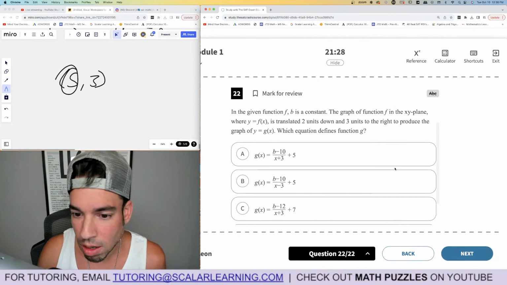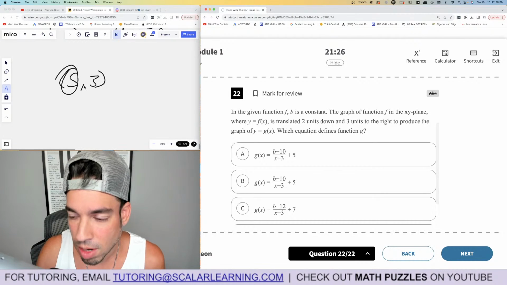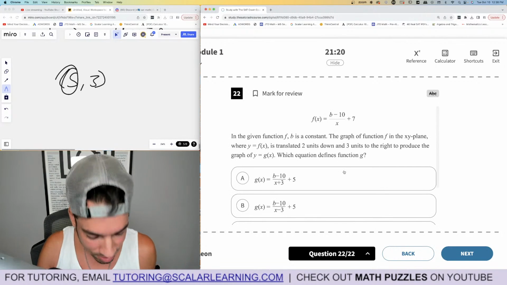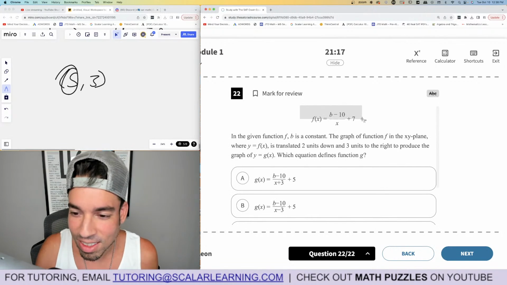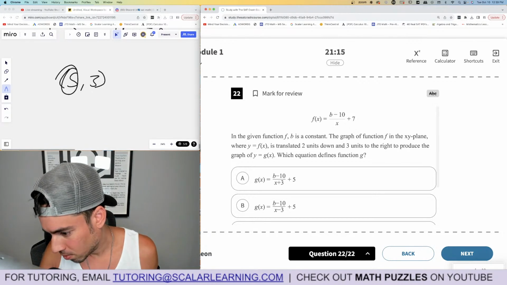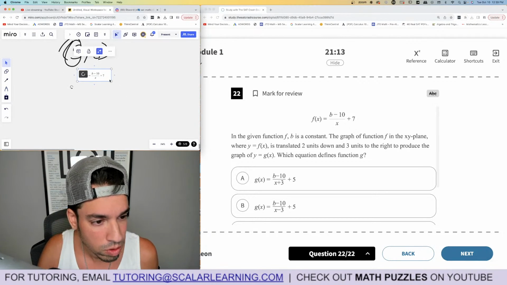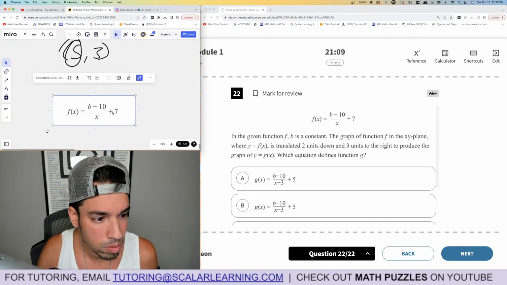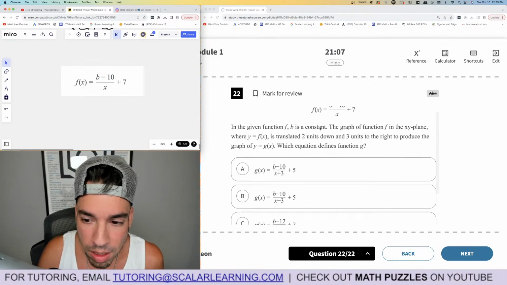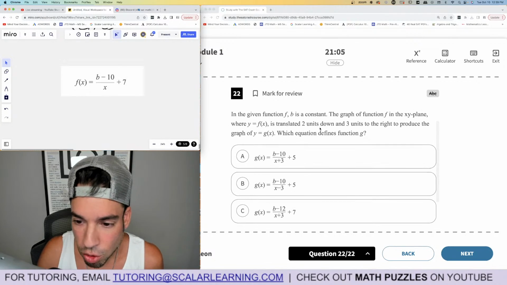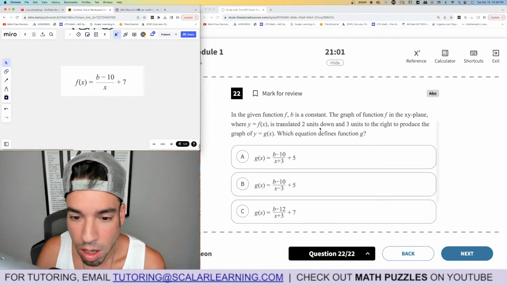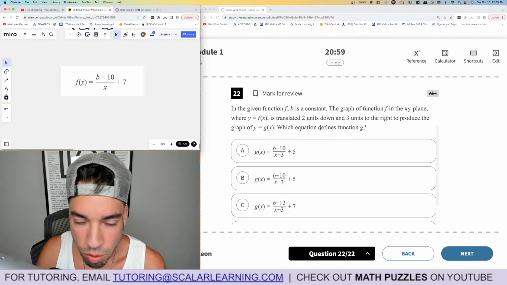All right, and 22, last one. In the given function f, b is a constant. The graph of f in the xy plane. Okay, it's translated 2 units down. Hold on. Oh, sorry, I didn't even see that. I missed this. I was like, what are they talking about? Hold on. Let me plop this over here. Okay, so we got b minus 10. Okay, it's translated 2 units down and 3 units to the right to produce the graph of which equation defines G.